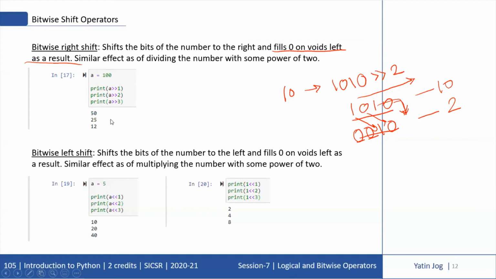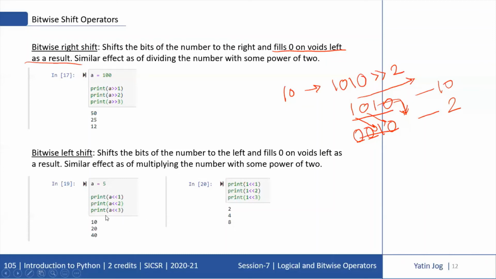Now similar to right shift, we have a bitwise left shift operator where we try to shift the bits of the number to the left. And because we are now shifting the binary to the left, whatever void there is on the right hand side will be filled with 0. It fills 0 on the void left as a result. Similar effect as multiplying the number by some power of 2. So in the case of right shift, we are trying to divide the number by a power of 2. In the case of left shift, we try to multiply the number by a power of 2.